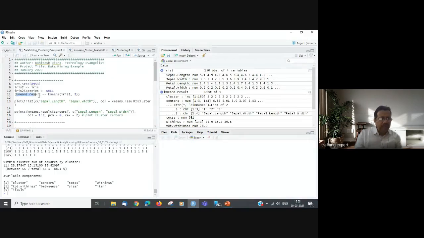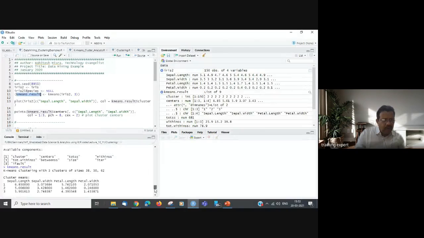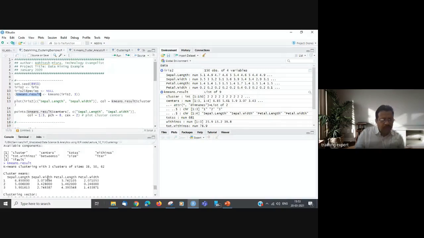So if we see kmeans dot result, we get all the data. We say that there are 3 clusters of size: the first cluster is of 38 points, another cluster is of 50 points, another cluster is of 62 points. So out of 150, they have been clustered into 3 clusters, and now it has calculated all the